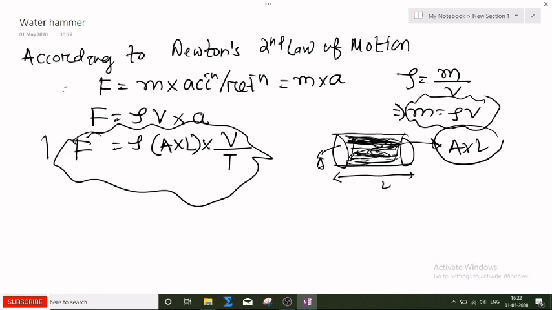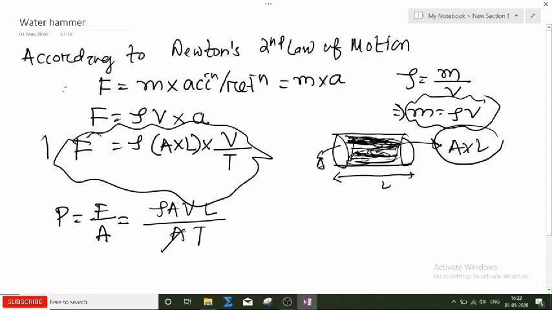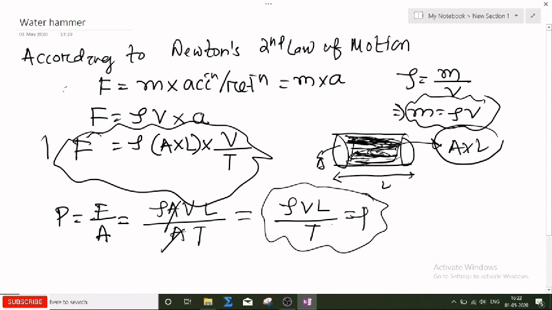Now, what is the pressure due to this force? The pressure due to force is equal to force by the cross-sectional area of the pipe. So this is rho A V L by A into T. The A cancels, so the pressure due to this force is rho V L by T. This is the magnitude of the pressure wave.